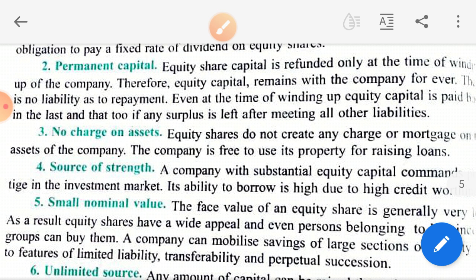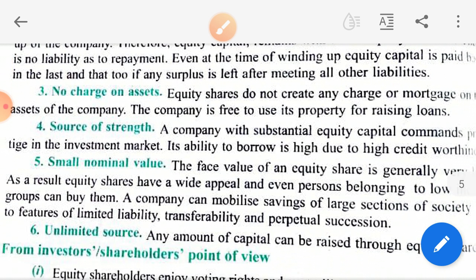They have the choice of raising funds through borrowed funds as well. As I told you, in the capital structure, the manner of employing the funds. Then small nominal value. Generally the value of equity shares, as I told you, is nominal, in multiples of 10. So low income group investors are ready to invest in equity shares. Then unlimited sources,